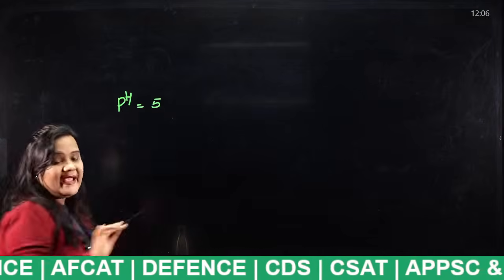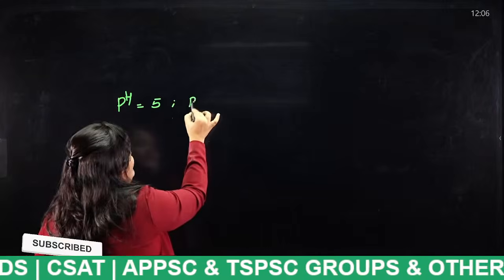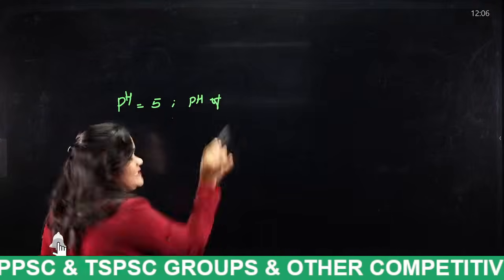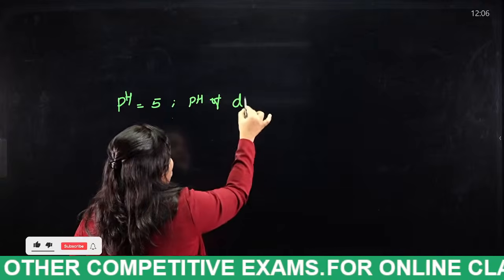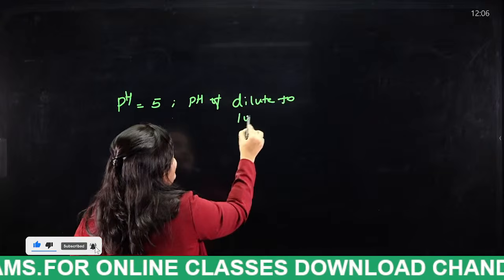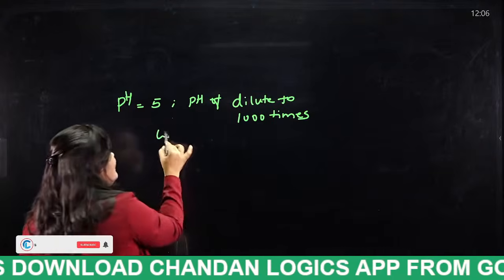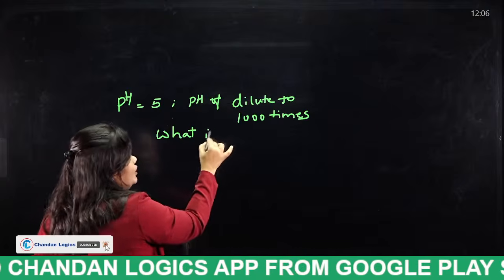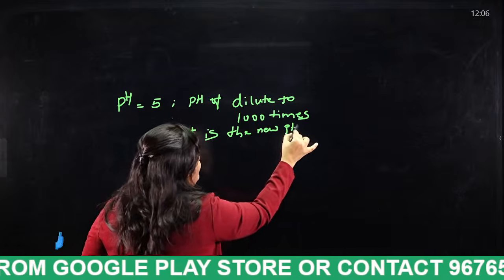They will say that if the pH of a certain acid or base is diluted 1000 times, then what is the new pH value of that particular solution?